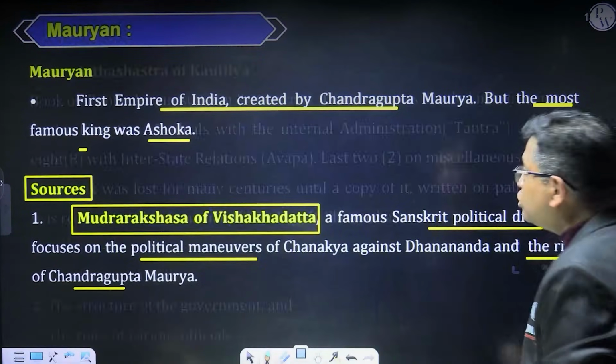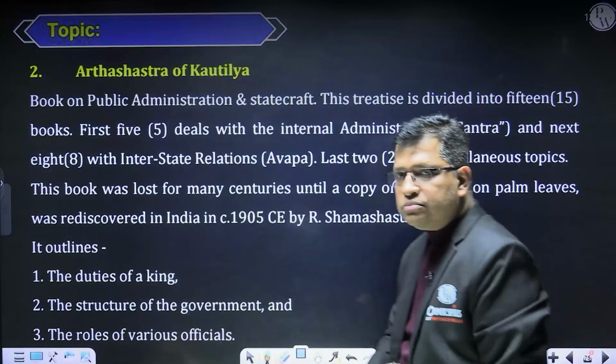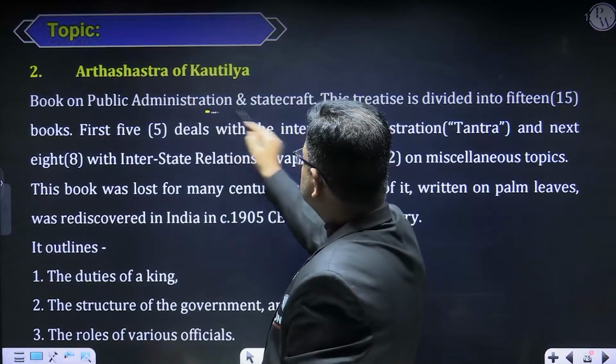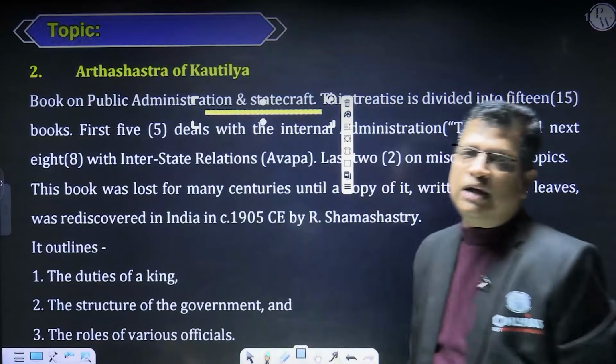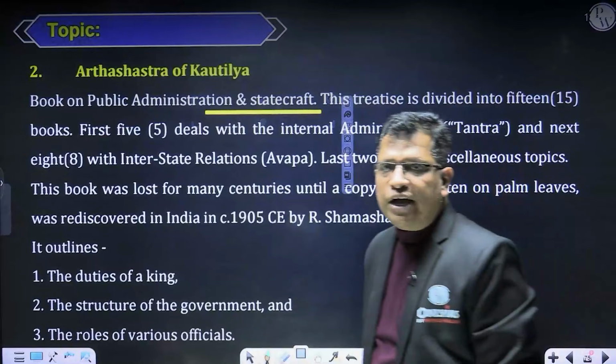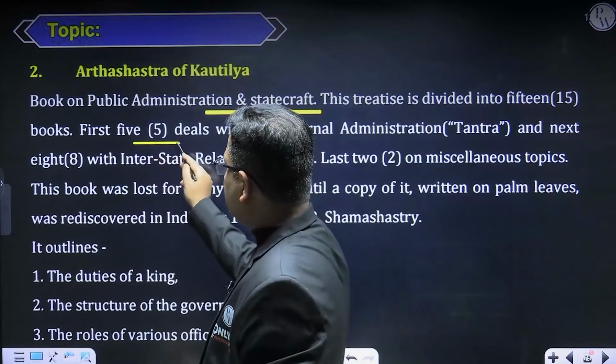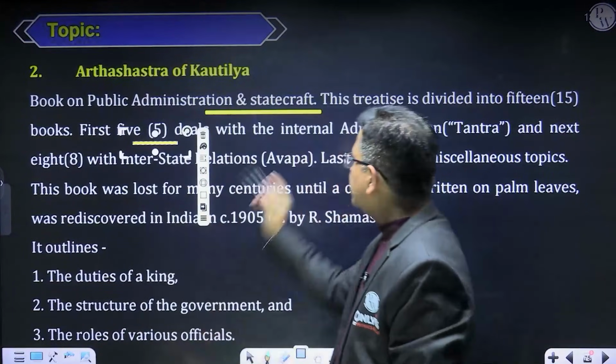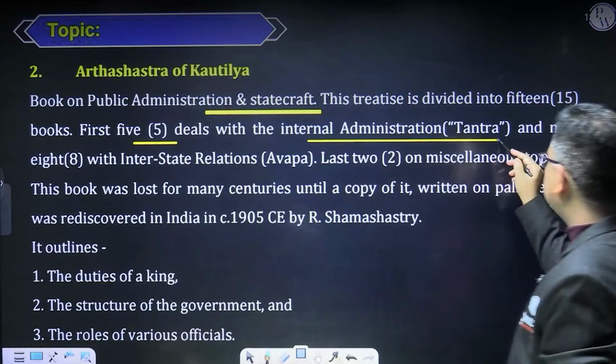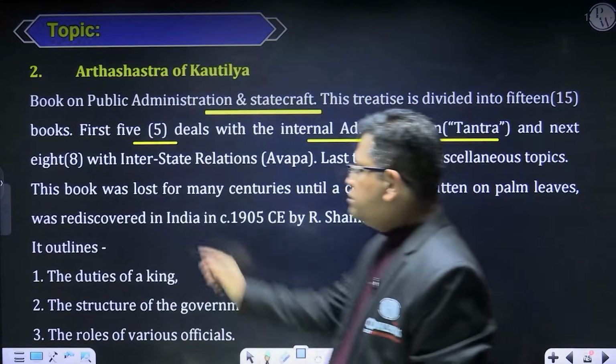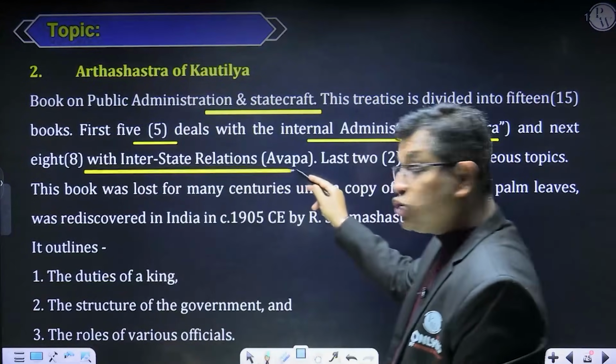Now coming to the other book, that is your Arthashastra. This book is on statecraft and public administration. The entire book is divided into 15 books. The first 5 deal with internal administration, that is called Tantra. Then the next 8 deal with interstate relations, that is called Avapa.